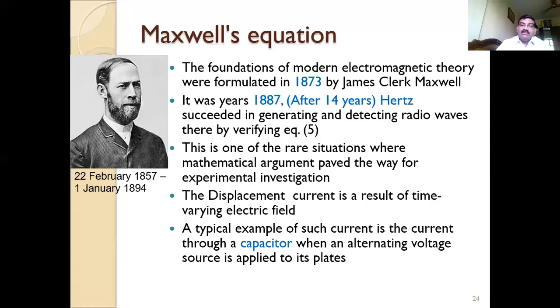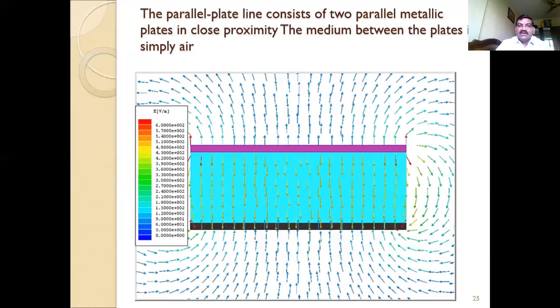This is due to the displacement current. You can see this capacitor plate, with an upper plate and a lower plate. You know that this current is getting displaced outside. It is not a shielded capacitor. If we had a shield outside, then this would not be radiated. Between these two plates, what is this medium? This medium is the dielectric.